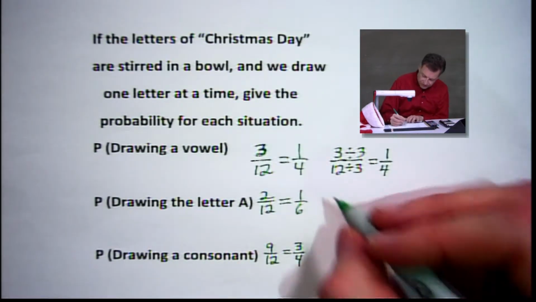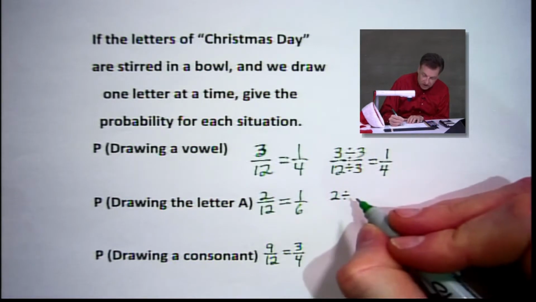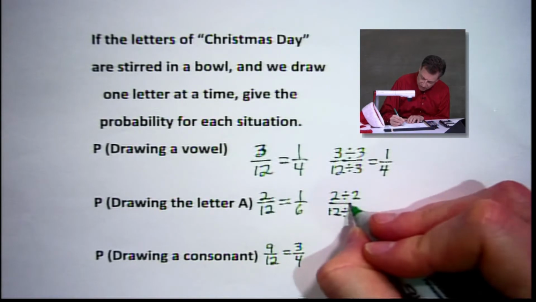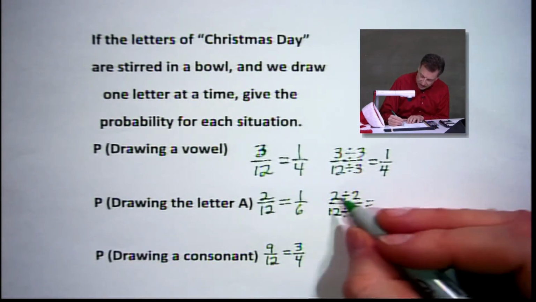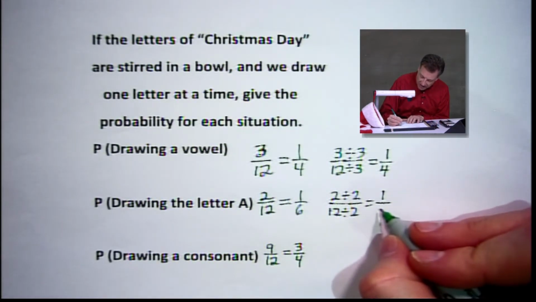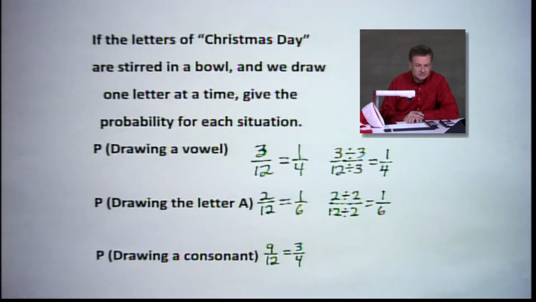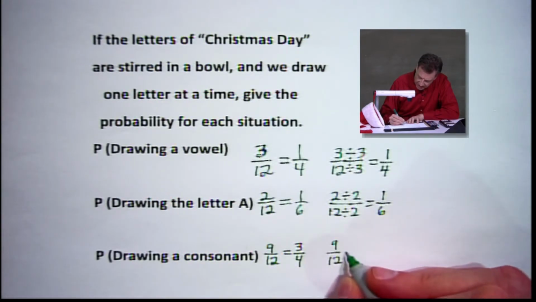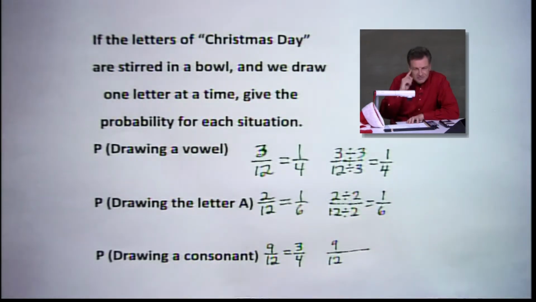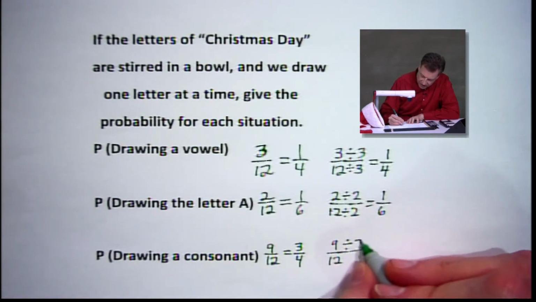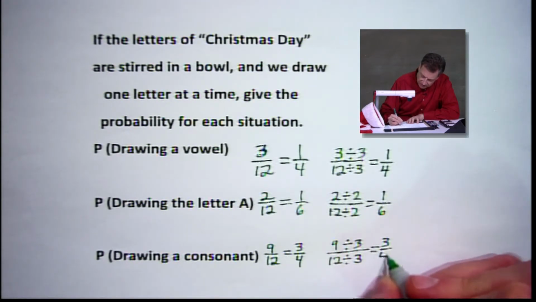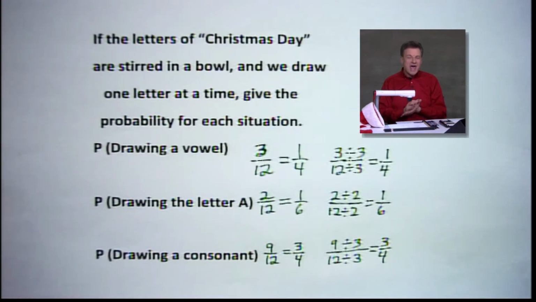With the 2/12, I noticed that they are both even. So I know I can divide 2 into those. And I'll divide both of them by 2. That's going to give me 1 out of 6. All right. Last one. How about it? I start with 9/12, and I look at this thing, and I say 3 will divide into both of those evenly. So we divide by 3 on both sides there, and we get 3/4. So that's a simple thing.